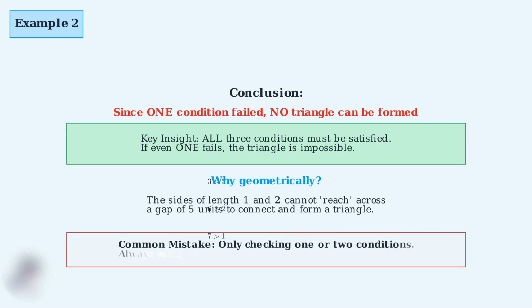A common mistake students make is only checking 1 or 2 of the triangle inequality conditions. Remember, for exam prep and problem solving, you must always verify all 3 inequalities to determine if a triangle is valid. Now we'll tackle a medium difficulty problem that's common on exams. This type of question tests your understanding of how the Triangle Inequality Theorem constrains possible side lengths.